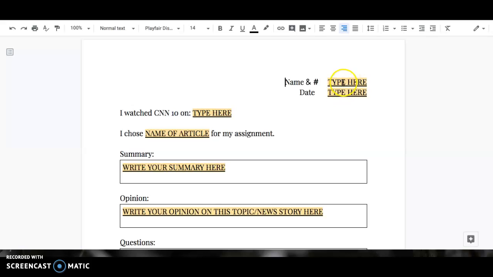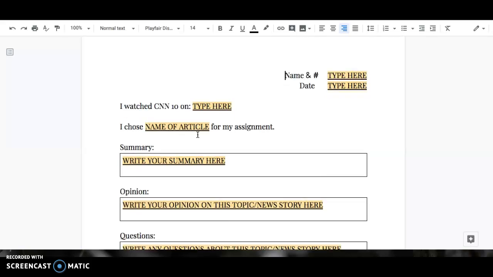You're going to type your name, the date. Don't forget to put your first and last name and capitalize them. You're going to tell me which CNN that you're telling me about, which one, like when did you watch it. You're going to tell me what the name of it is. So if it's about coronavirus, you say, I chose the coronavirus article for my assignment.